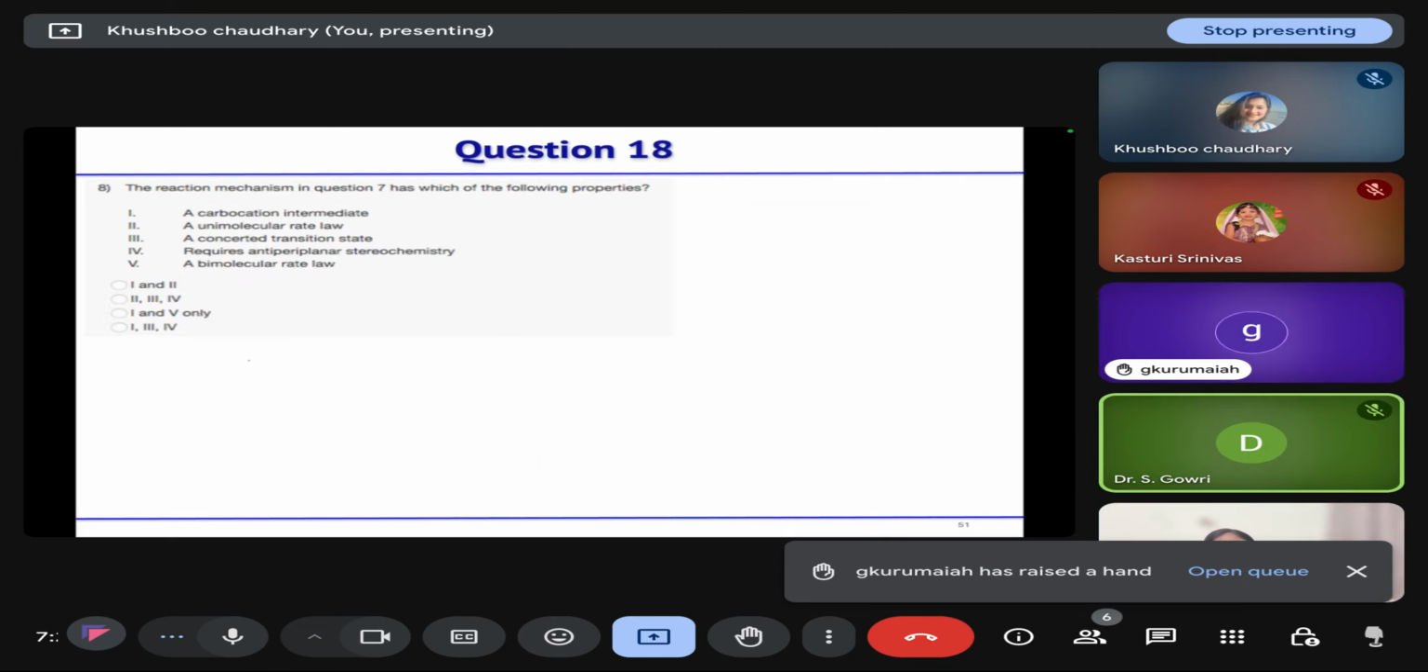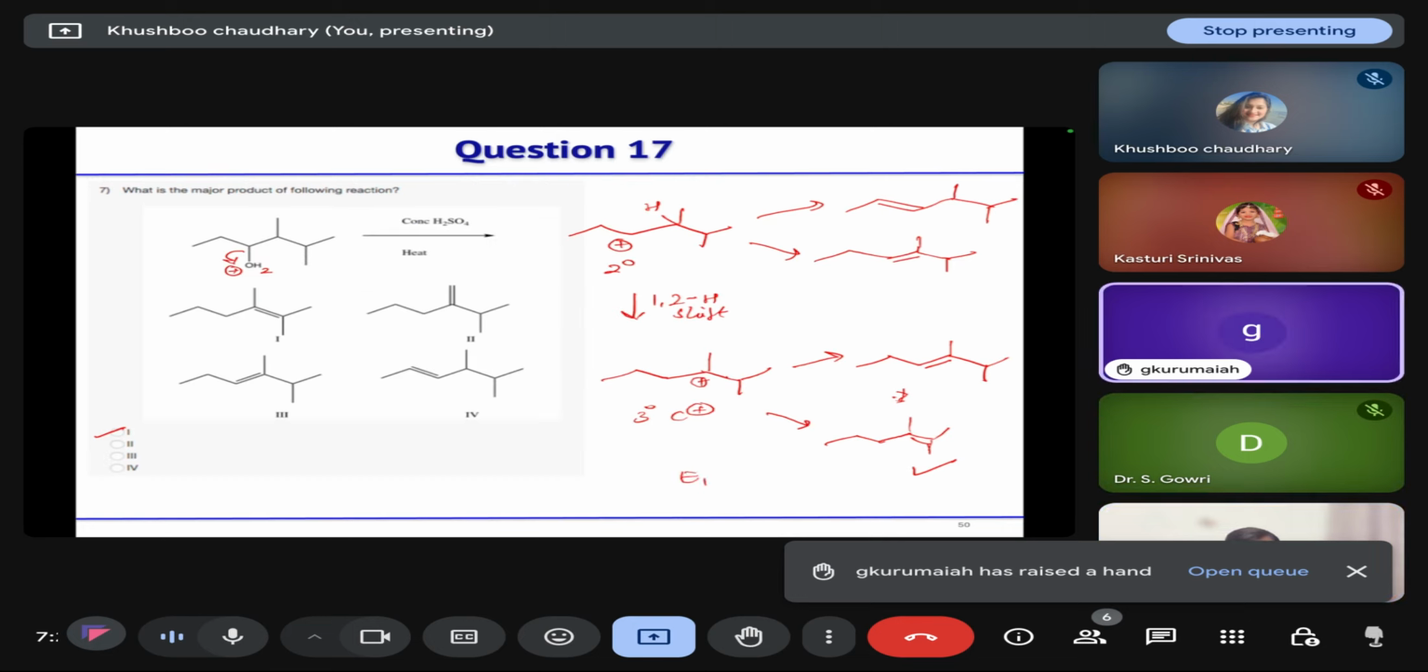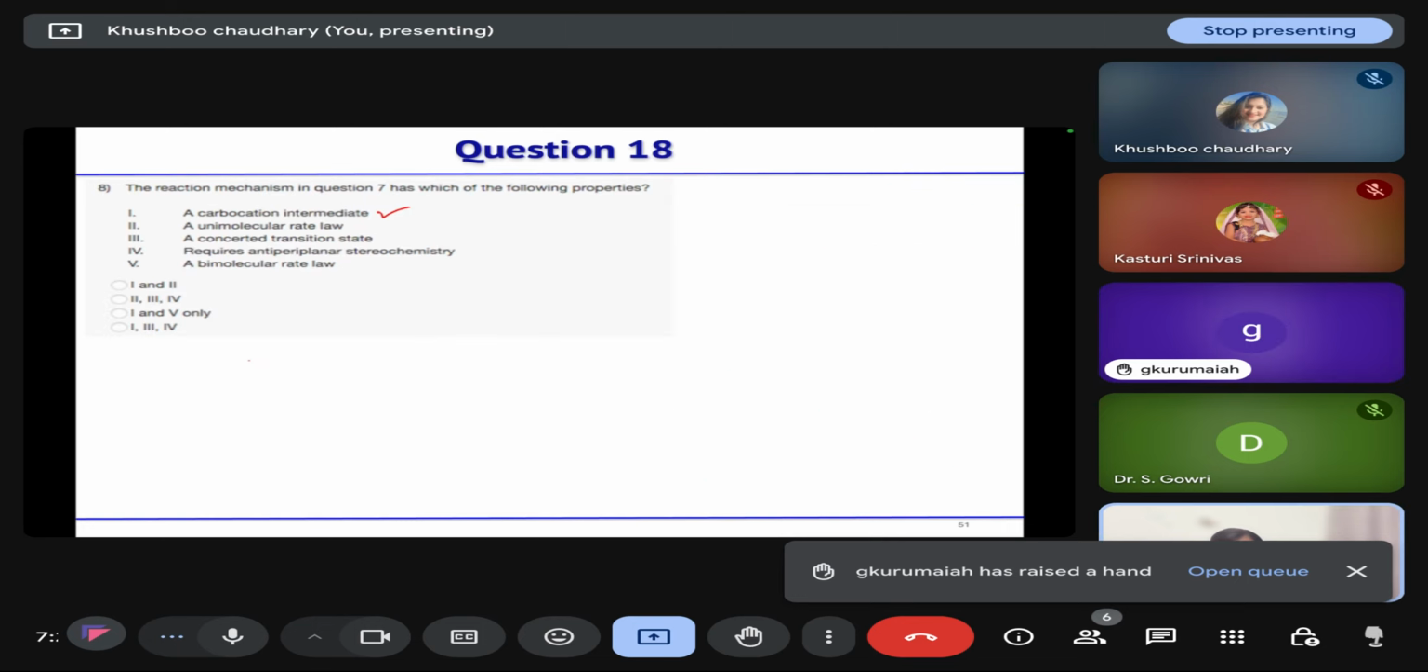Then in the last question they are asking whether there is a carbocation intermediate. Yes, a carbocation intermediate will generate in E1 mechanism. Elimination is E1, so this is unimolecular. In that case, concerted stereochemistry is not possible. Anti-periplanar and bimolecular are not correct. So the correct options are first and second. In E1 elimination, we have a unimolecular rate law, and the reaction proceeds through a carbocation intermediate.